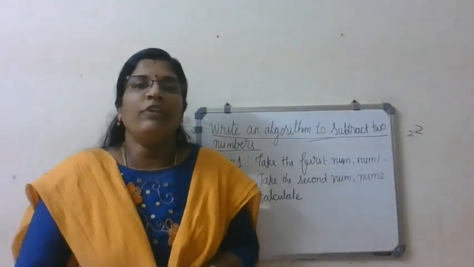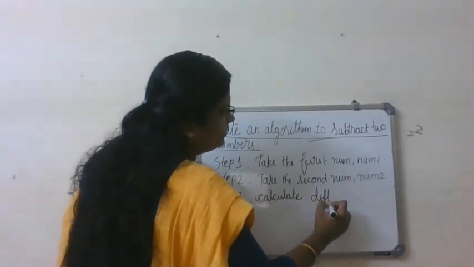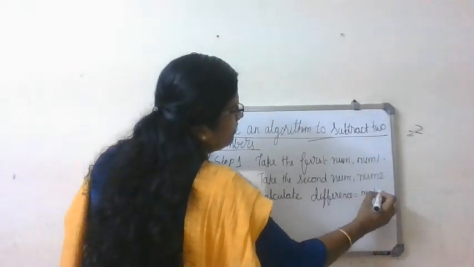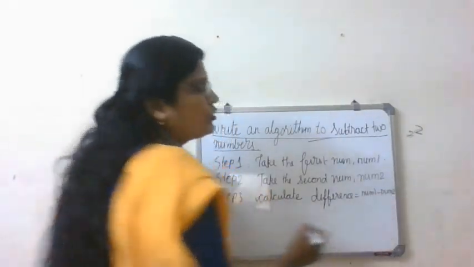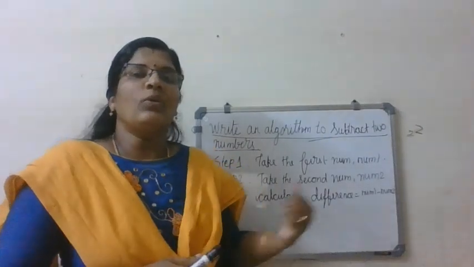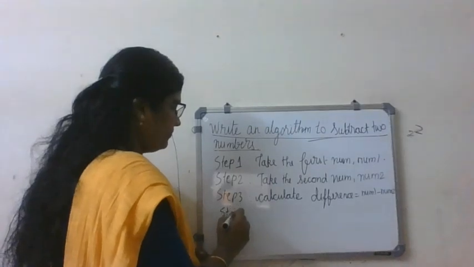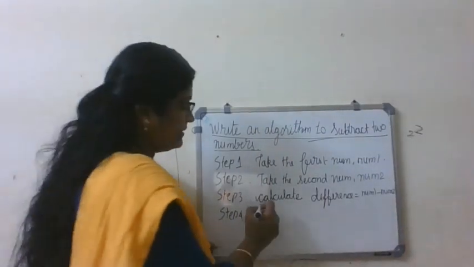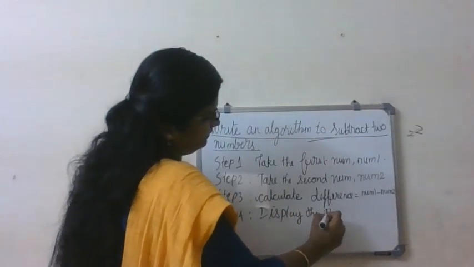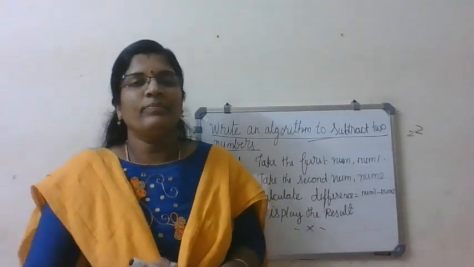So calculate difference is equal to num1 minus num2. Clear? So that is the process, calculation. Then step 4, display the result. Is it clear? That's good.